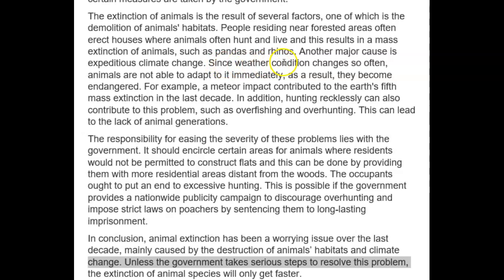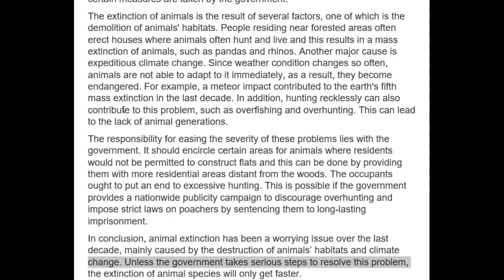So, since weather conditions, plural, change so often, animals are not able to adapt to them immediately. Okay, so that was a bit of grammar there. And then I didn't really understand your connection here. Animals aren't able to adapt to weather changes or climate changes, so they become endangered. What's the connection? I felt like you took a little bit of a mental leap, like you went from point A to point C or point D, but you kind of skipped over that middle idea that would have made this better connected.